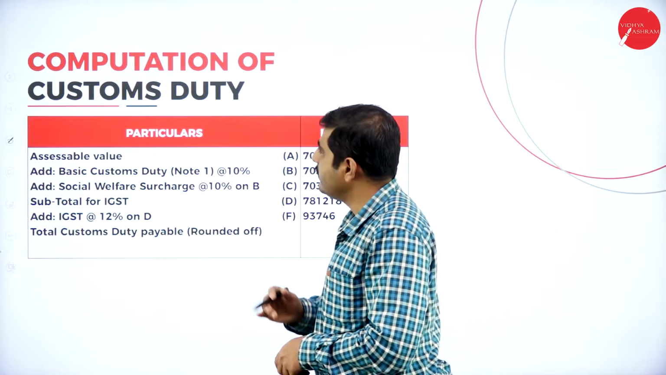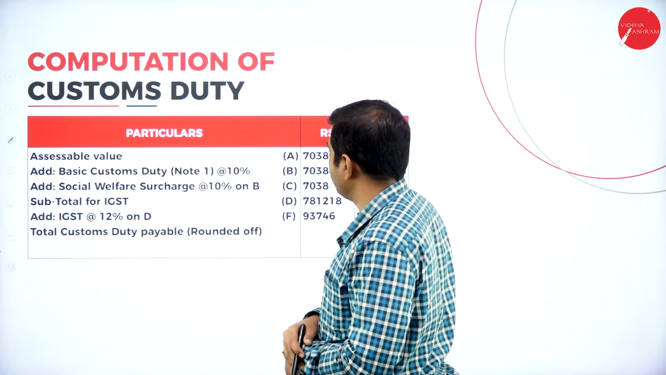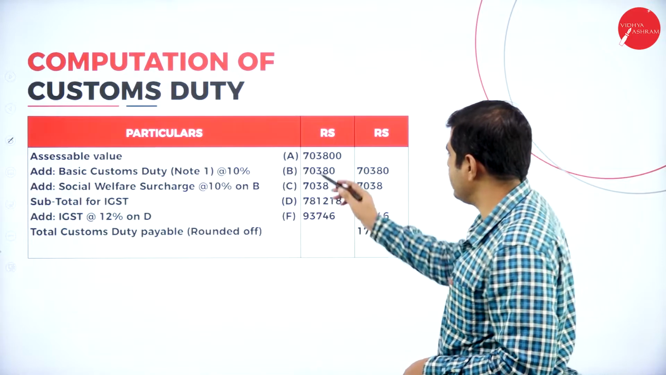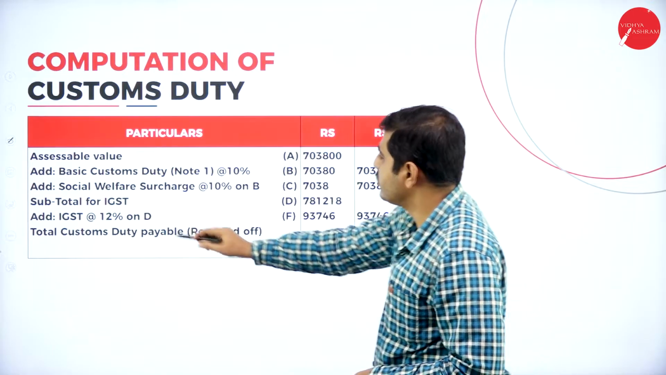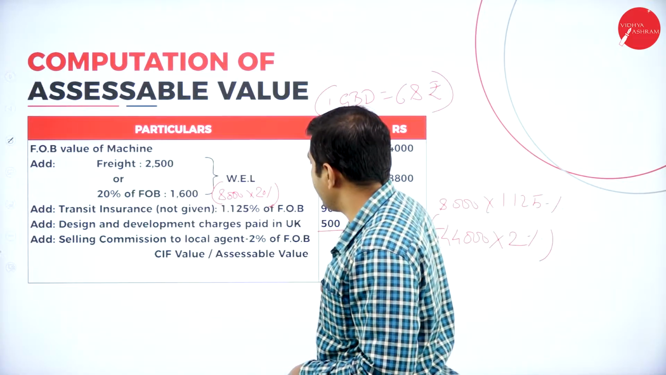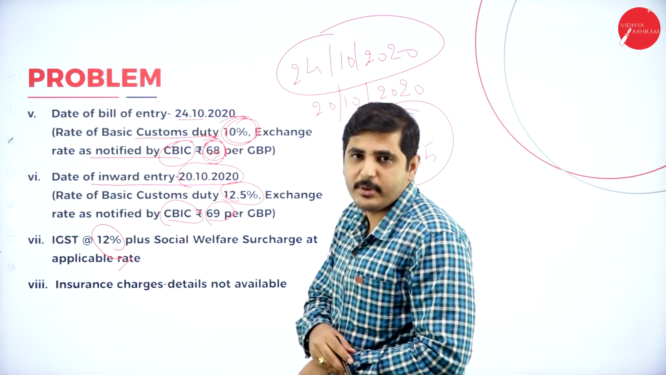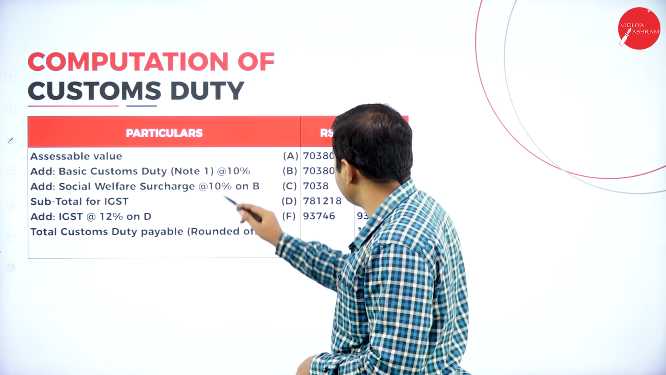Now let's calculate the computation of custom duty for this. What is the assessable value? 7,03,800 rupees is the assessable value. Let's consider this as A. Now add basic custom duty, which has been given here. What is the basic custom duty on this date? 10% is the basic custom duty. Add the basic custom duty on this.